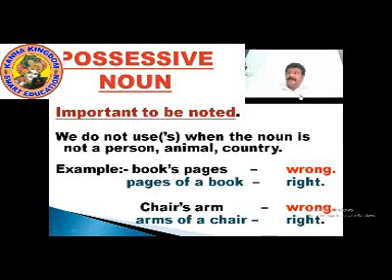We use it with a noun, with the name of people, animal, country. We do not use apostrophe S when the noun is not a person, animal, or country. For example, let's see.